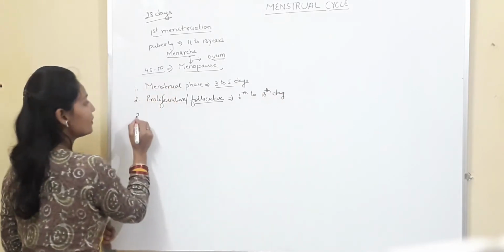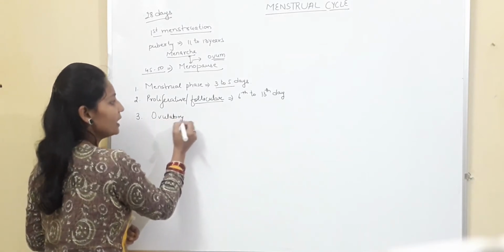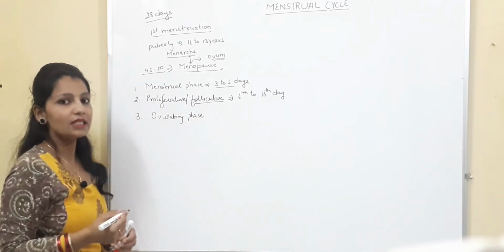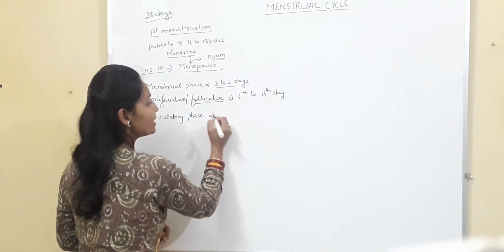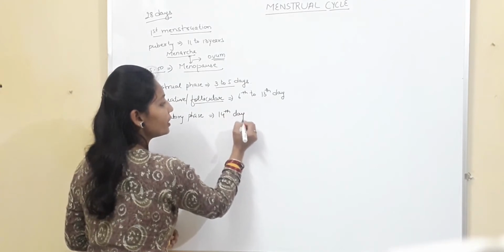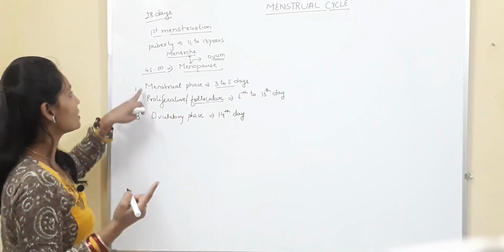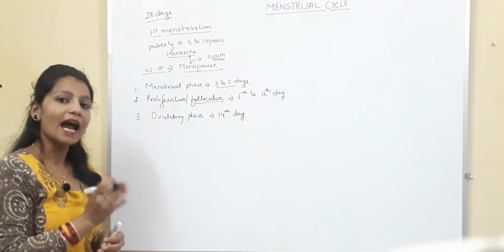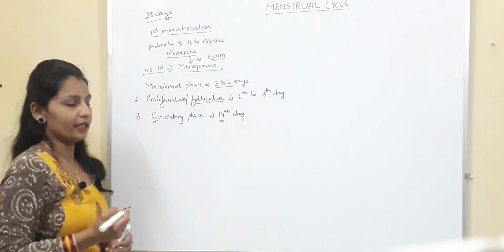And then we have the third phase, which is known as ovulatory phase. During this phase, the ovulation process takes place. Means during this phase, the ovary will release an ovum, and this phase, or you can say the ovulation, occurs on the 14th day of the menstrual cycle, and the first day is counted as the first day of the menstruation or first day of the period. So from that day we will count, and on the 14th day ovulation will occur.